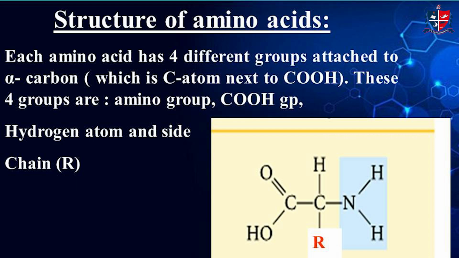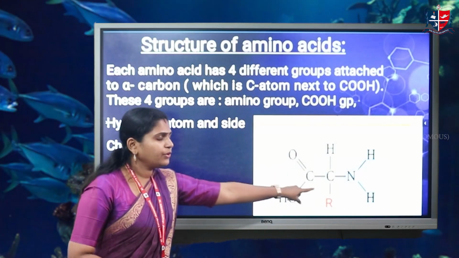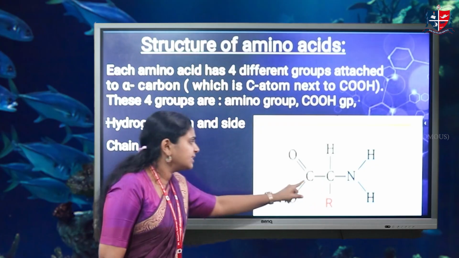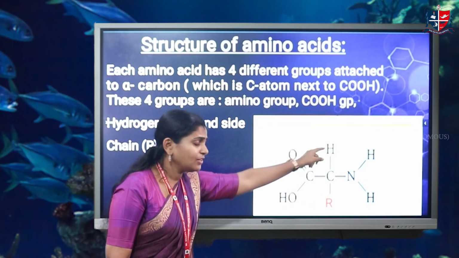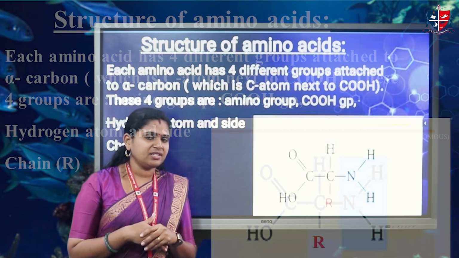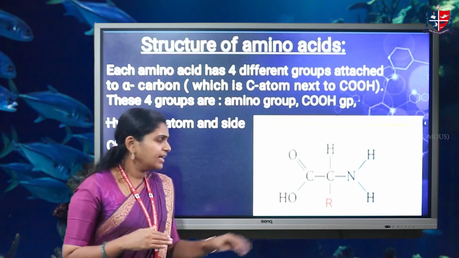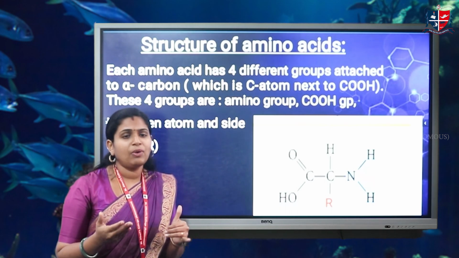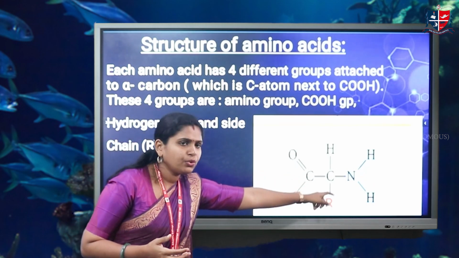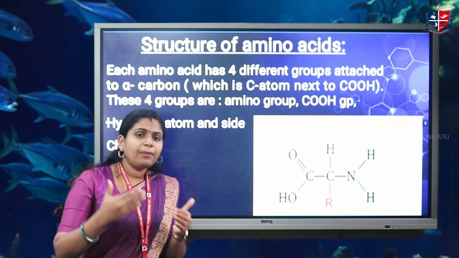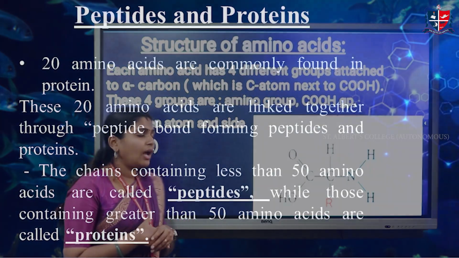The alpha carbon's four valencies are fixed by groups. One is the amino group, one is the carboxylic group, one is a hydrogen, and R represents the side chain. By changing this side chain, we get different types of amino acids. So the basic structure of amino acids has the alpha carbon atom in the middle, and its valencies are filled by the carboxylic acid group, the amine group, hydrogen, and R for the side chain. Depending upon the varying side chain, we have different amino acids.